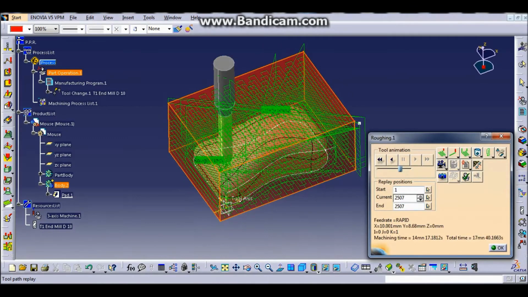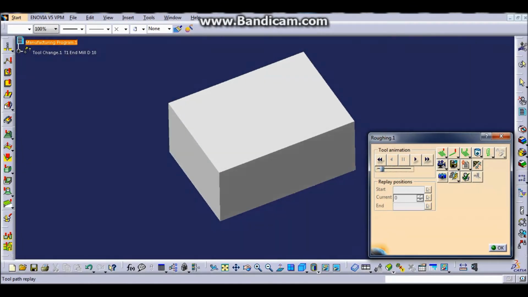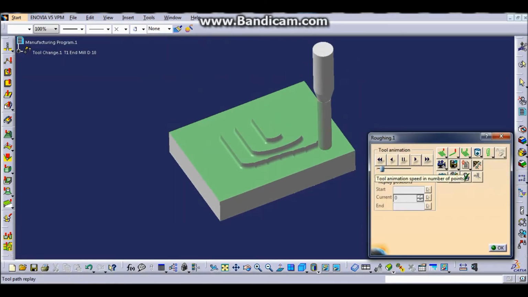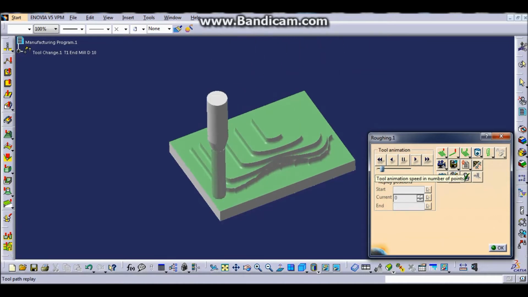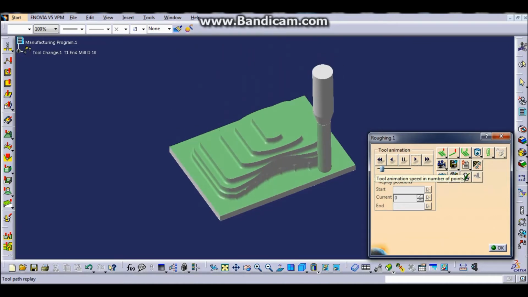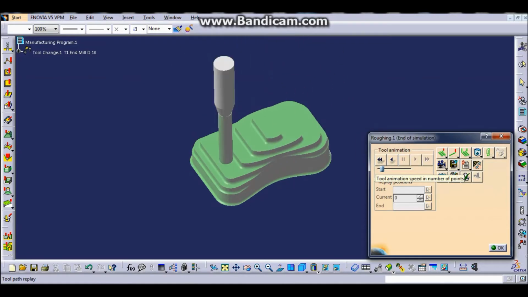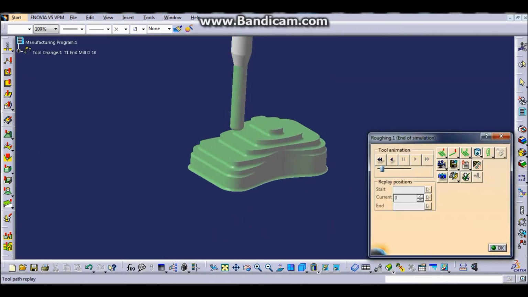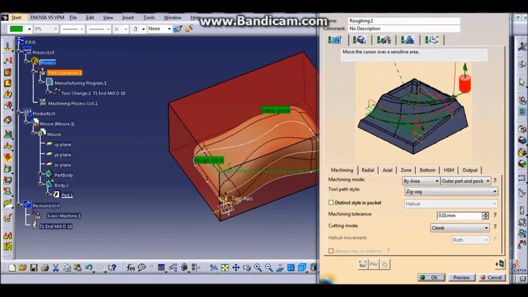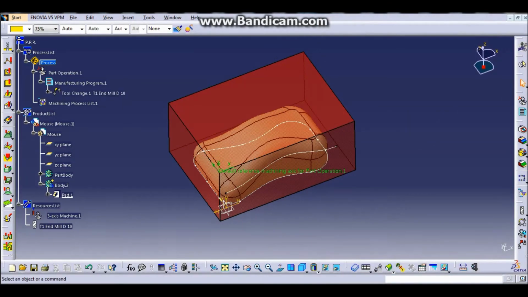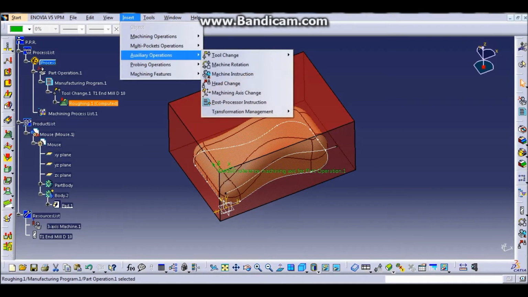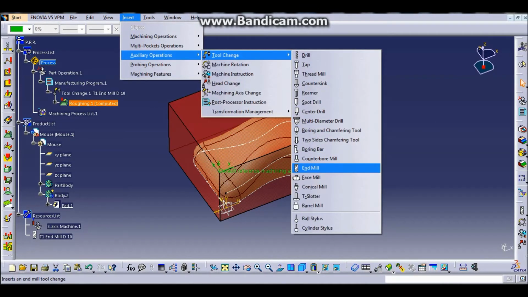And after that, you can see the full video of the process. So this is how your product is being machined. Then click OK. After that, click insert, and then we change the tool again with the specific dimension of the tool that you are going to use.